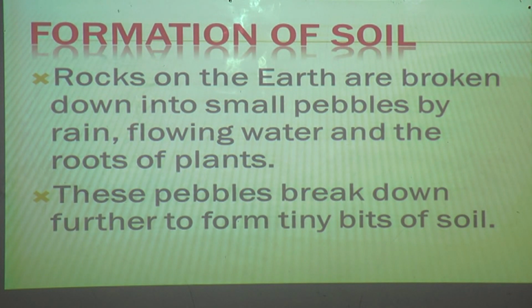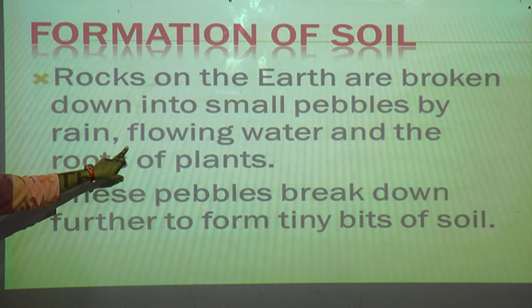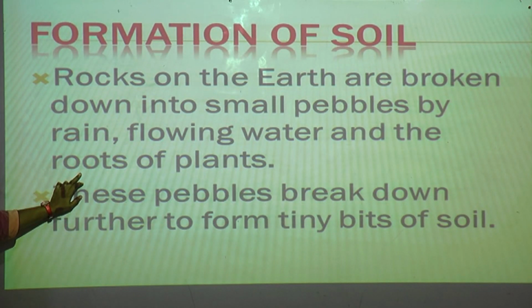Small pebbles with the sand it will bring, isn't it? Yes. So with that rain and the flowing water and the roots of a plant, whatever big rocks, big stones, with that flowing water, slowly it will break. It will break into small pebbles. Okay. In that way, the soil will become. These pebbles again break down further to form tiny bits of soil.